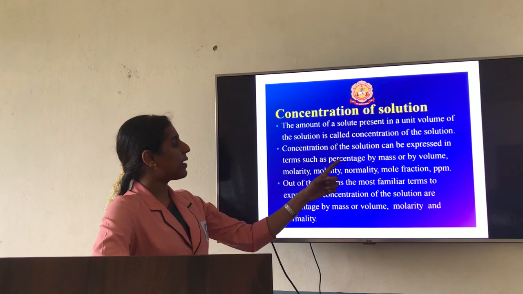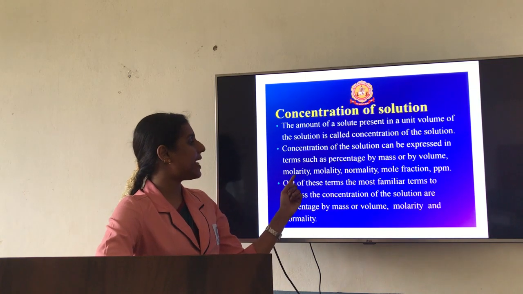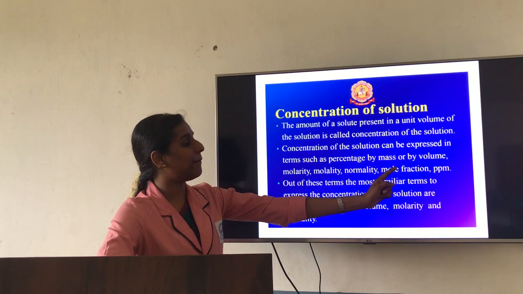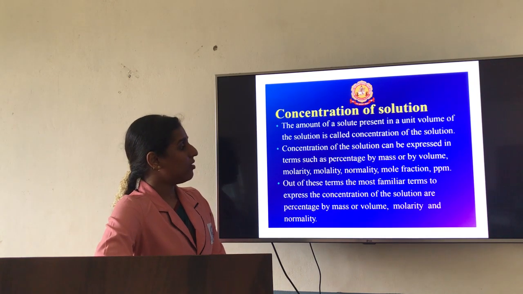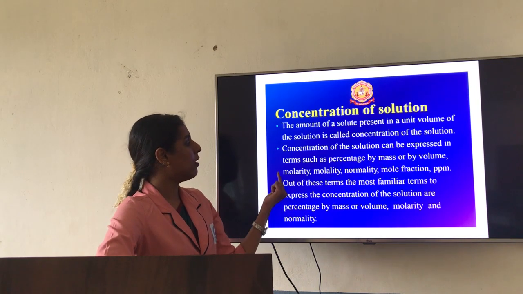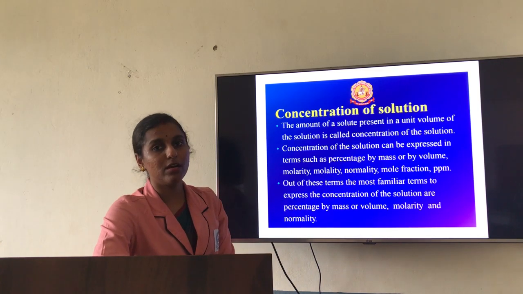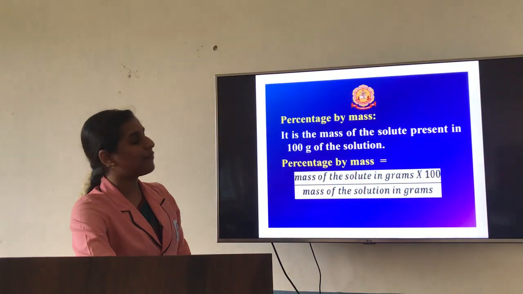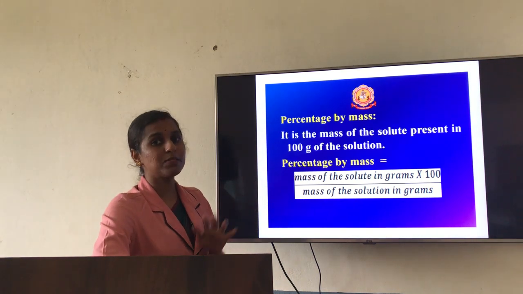It will be expressed in terms of percentage by mass or by volume, molarity, molality, normality, mole fraction, ppm, parts per million. All these are terms of concentration. Now you are going to learn percentage by mass or by volume, molarity as well as normality. All the other concepts you will be learning in your higher classes. So first we will learn percentage by mass. Under this concept, problems will be asked.